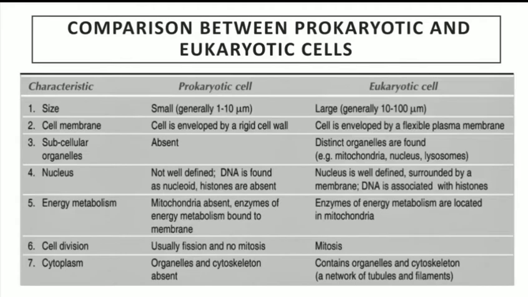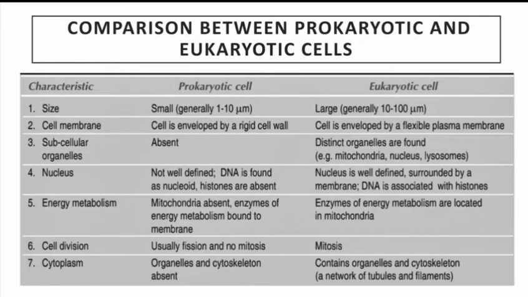Then it is very important to make a comparison between prokaryotic cells and eukaryotic cells. On the basis of their characteristics, we can make the comparison. On the first point, size: prokaryotic cells are very small, 1 to 10 micrometers, and eukaryotic cells are large, 10 to 100 micrometers. Then, the cell membrane.